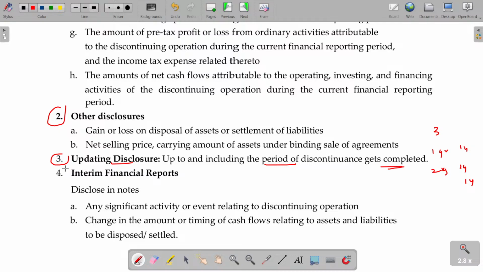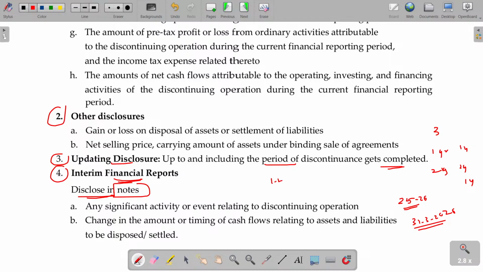What about the interim financial report, sir? In case of an interim financial report, you have to disclose in note form. For the year 25-26, you have to prepare the financial reports by the end of 31st March 2026. Not necessarily do you have to wait for the entire year. Once in every 3 months you have to report; that is called quarterly reporting.